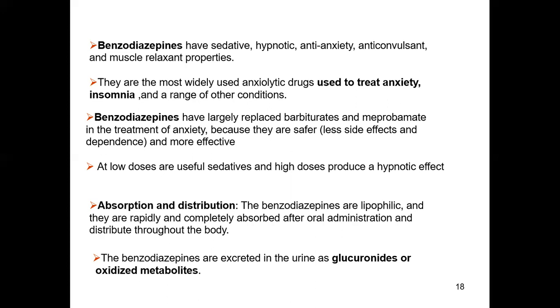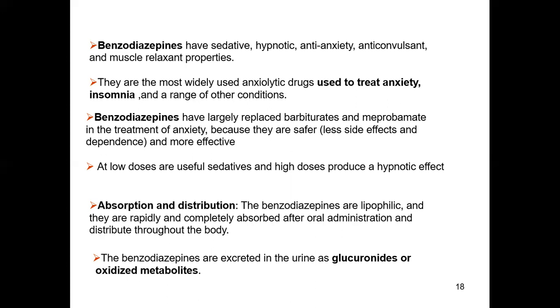When we talk about the absorption and distribution, benzodiazepines are lipophilic in nature. This we have already discussed. For a drug to be active in the CNS, it should have lipophilicity. The drug which can easily cross the blood-brain barrier can only affect the CNS.